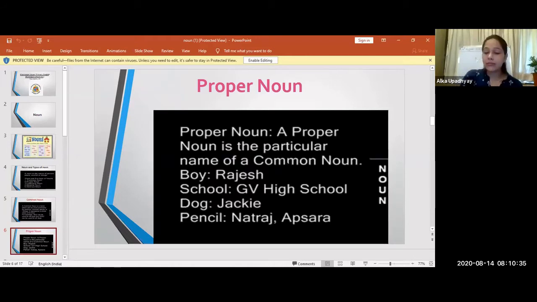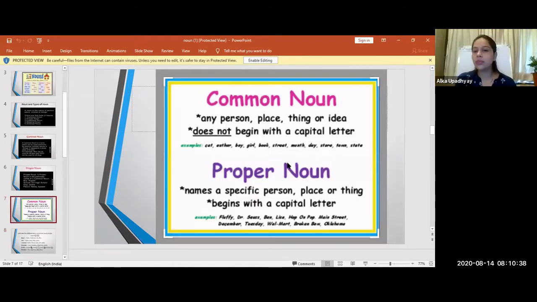So this difference we can clearly make out from this slide. See, common noun is what? Any person, place or thing or idea. So here it is a common name given to that particular place or an animal or a person. For example, if I say there are many birds on that tree, here birds means what? A common name given to all the birds present over there. So it can be a parrot, a pigeon, a crow, any bird, right? So when I say bird, it becomes a common noun for them.